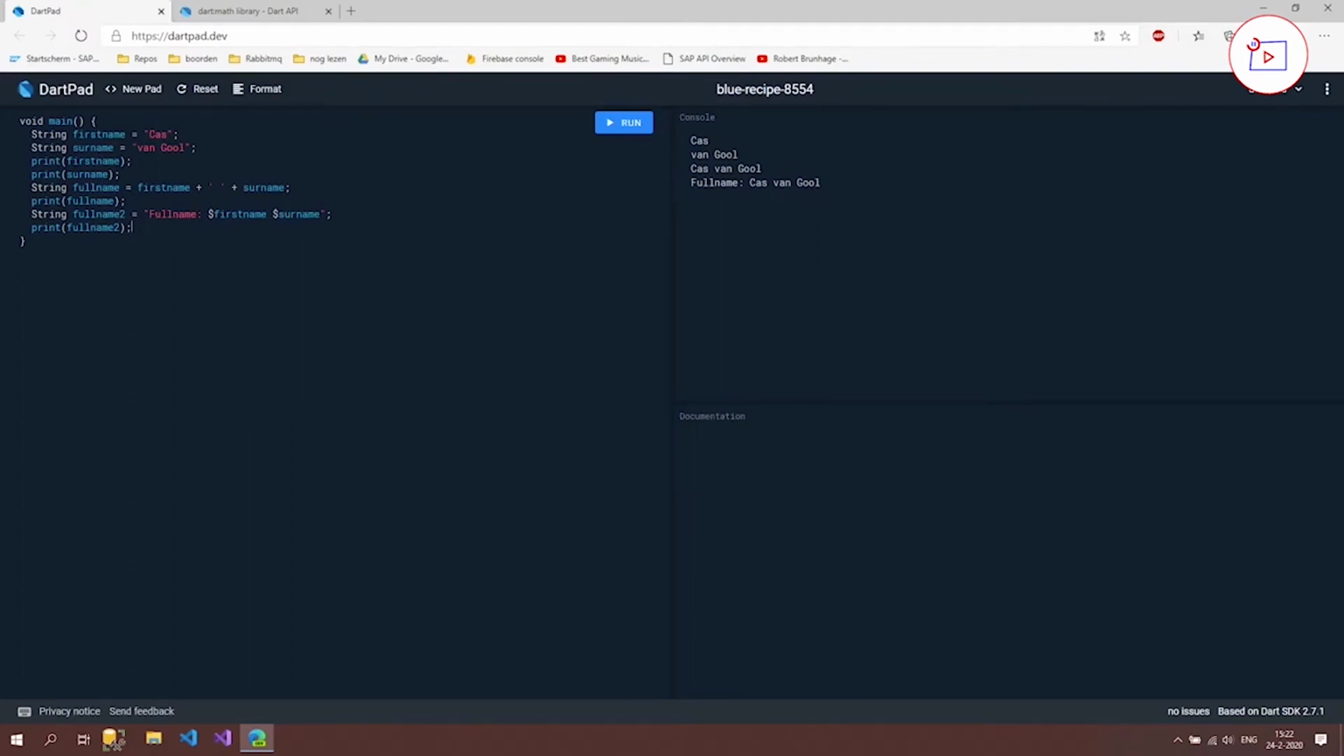If we try it out, firstName minus surname, then it's going to say that that operator isn't defined for a string. So this way you know what you can use or not. And that was it for this video. So strings, quite short, but still handy.